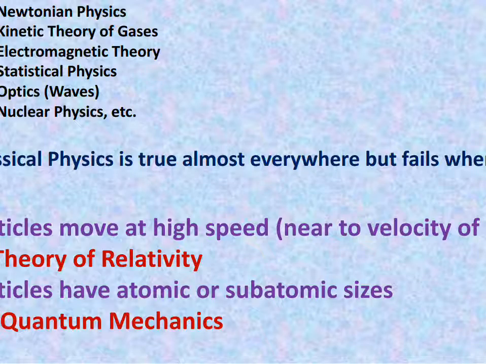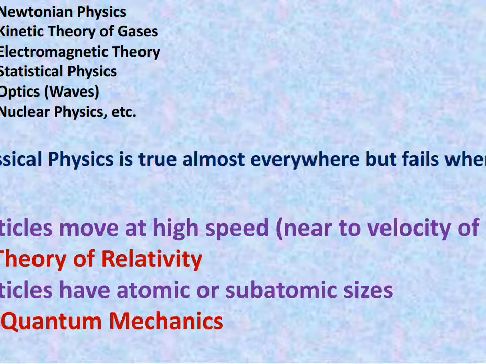Now when the size is very small, classical physics cannot be used, or even if we try to use it, the results we obtain cannot explain the true or practical phenomena. Then only we can say that classical physics is not acceptable there, right?